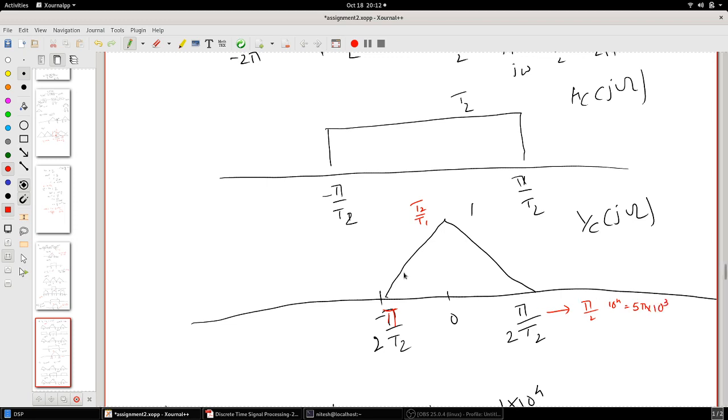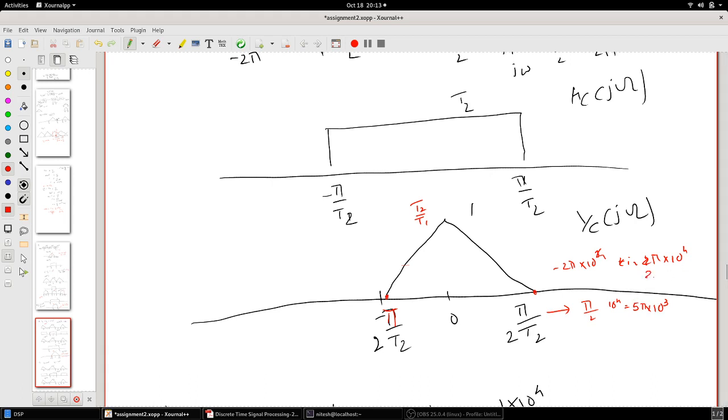So if you see, this guy here gets compressed. You had frequencies from minus 2 pi into 10 raised to 4 till 2 pi into 10 raised to 4, right? That was your original, but here this guy has changed it to 5 pi into 10 raised to 3.